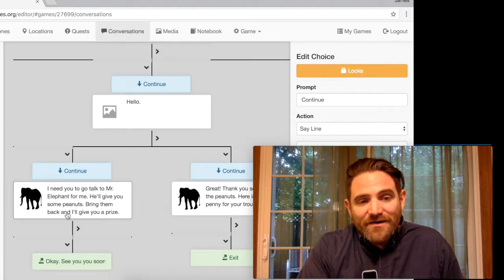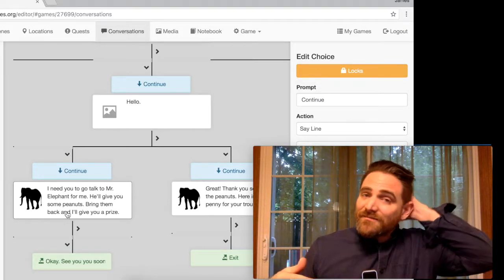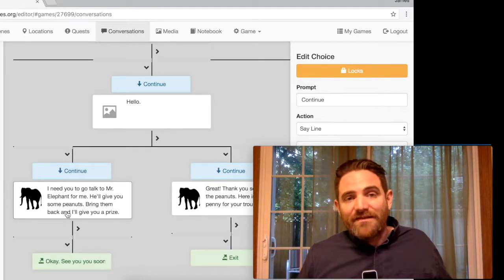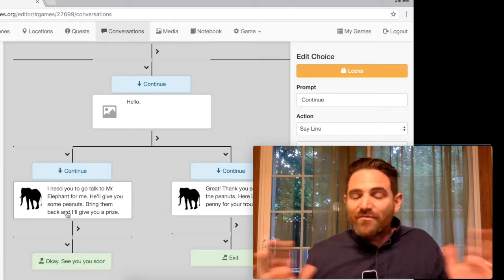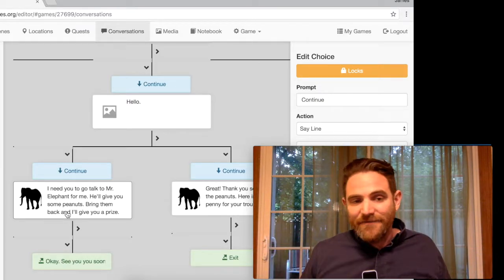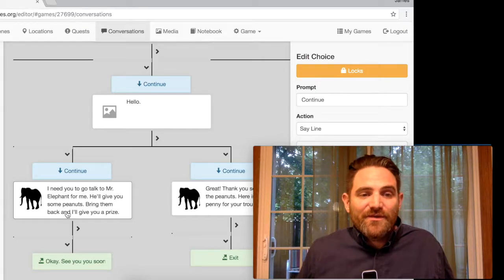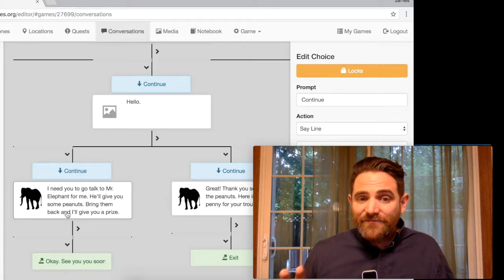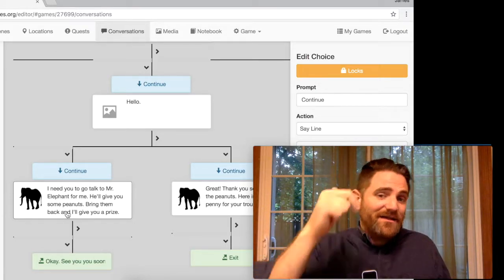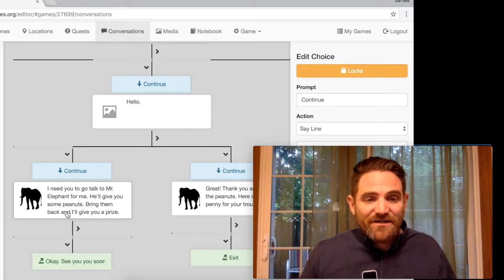It's the same one you've seen already, but it still tells you, hey, go talk to Mr. Elephant for me, get the peanuts, I'll give you a prize. And that reminds you just as well as the other line did. Maybe somewhat less artfully, but it's much simpler this way, just to have the send on the quest text and the finish the quest text. Takes care of a lot of problems.